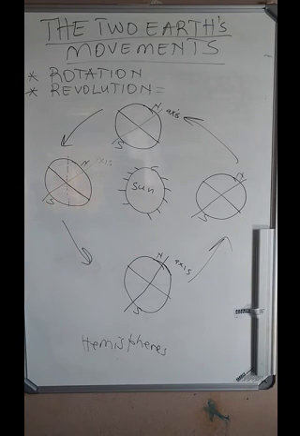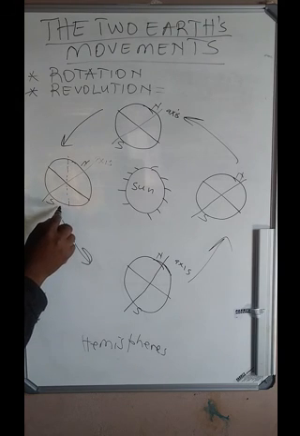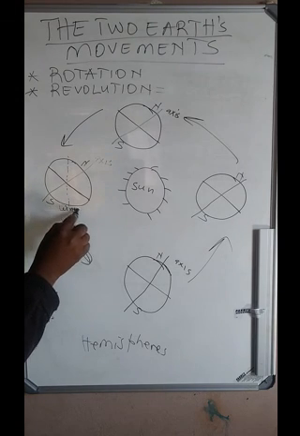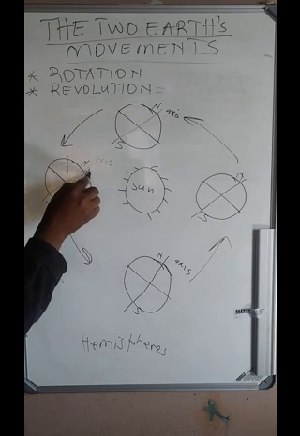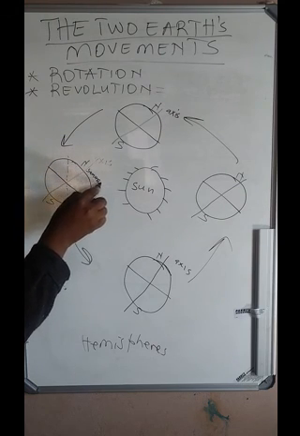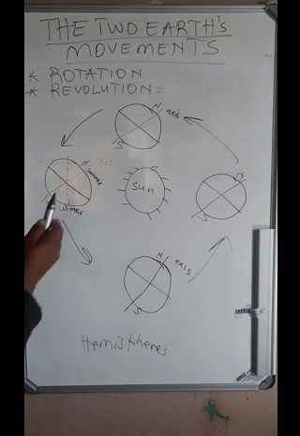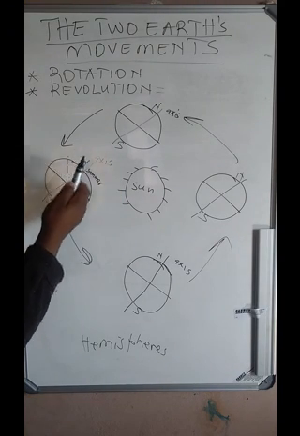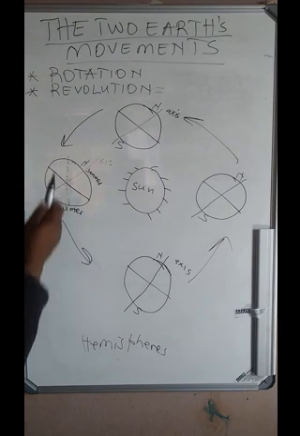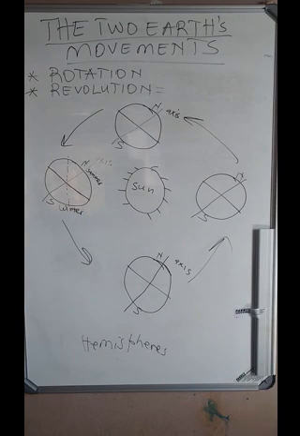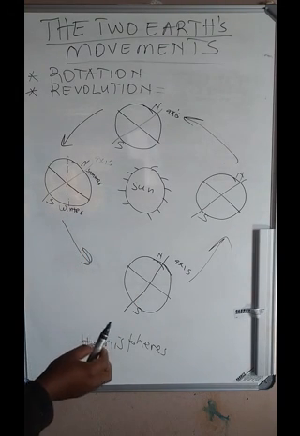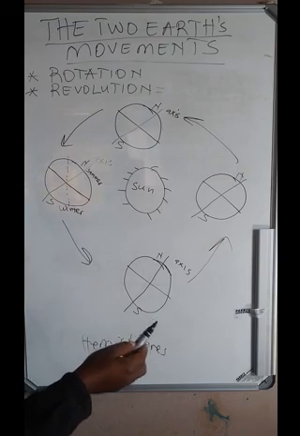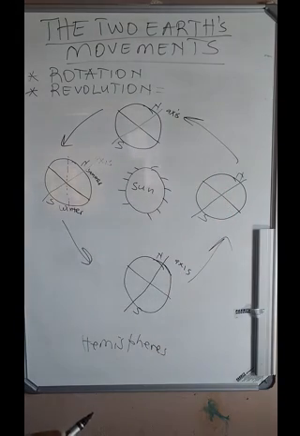People in the southern hemisphere are having a winter season, while people here in the northern hemisphere are having a summer season, because the north is closer to the sun when the earth is here on its orbit around the sun.